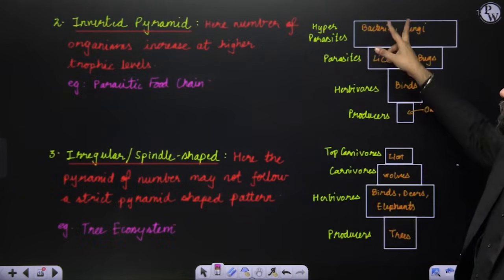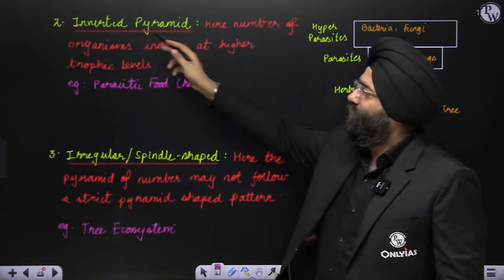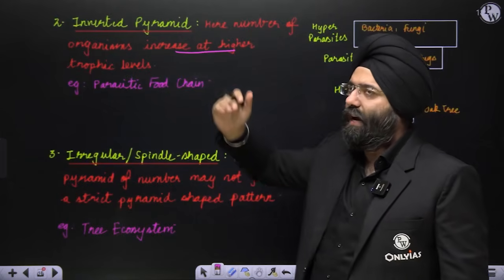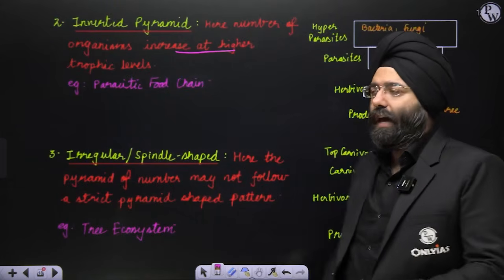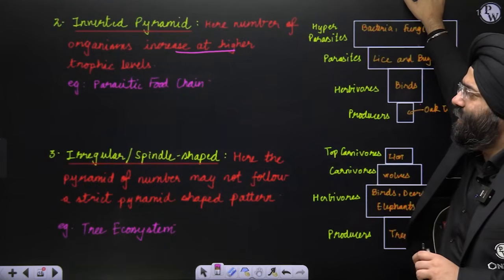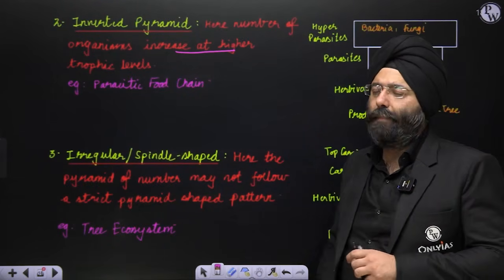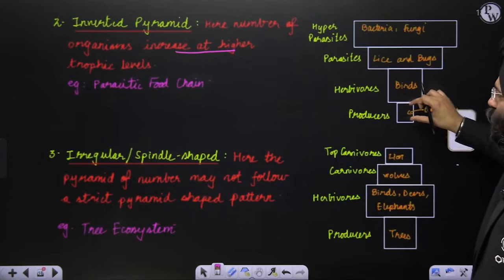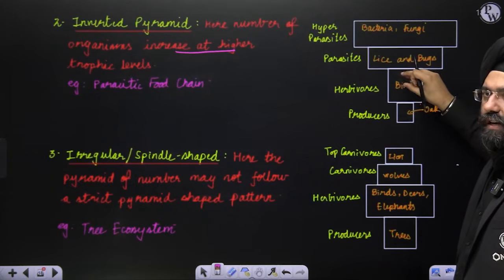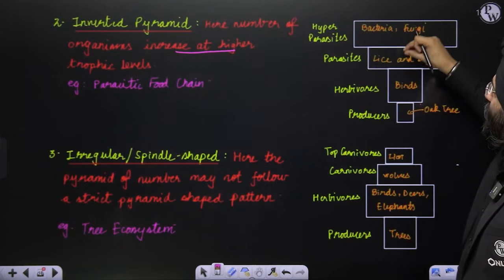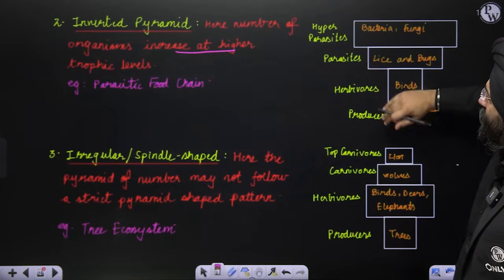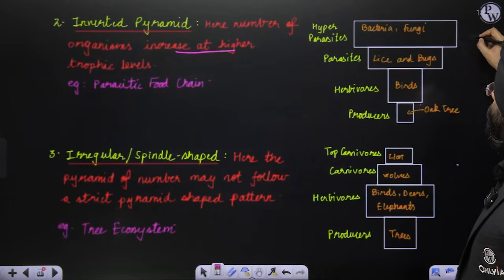Like this over here, see. Inverted pyramid. Now see, here the number of organisms increases as you move higher in the trophic level. Now see the example. There is an example of a parasitic food chain. What happens is, over here the oak tree is a producer, and there are various birds over here which are consuming some aspects from the oak tree. Then there are lice and bugs that are present here, and then there are bacteria also feeding on them. So this is a concept which you realize is reverse in nature.